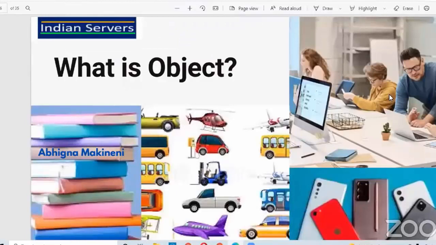Now let me explain what an object is. Then I will explain what a class is. Then we will jump into the code. See, object means, let me explain with a real world example.